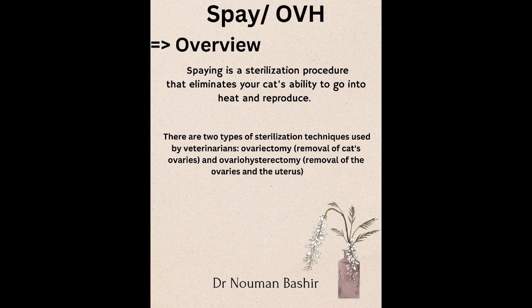There are lots of points under consideration to do either ovarectomy or ovariohysterectomy, depending on the age of the patient, the condition of the patient, and its health. But after all, spay surgery has its benefits on the cat's life and its health.